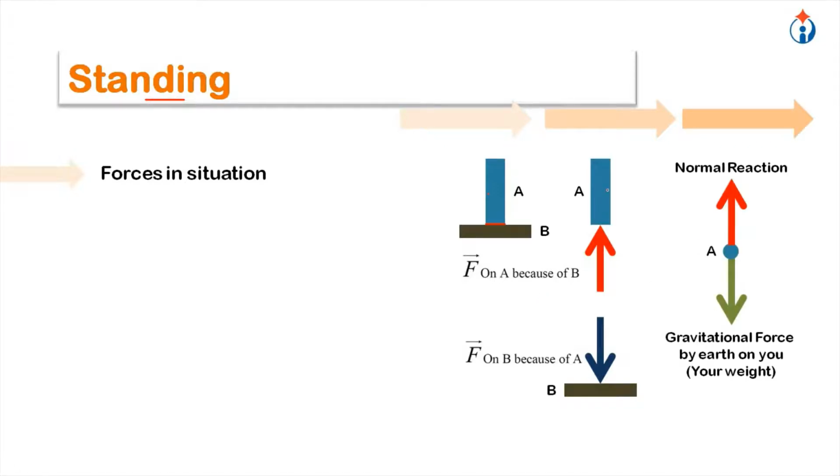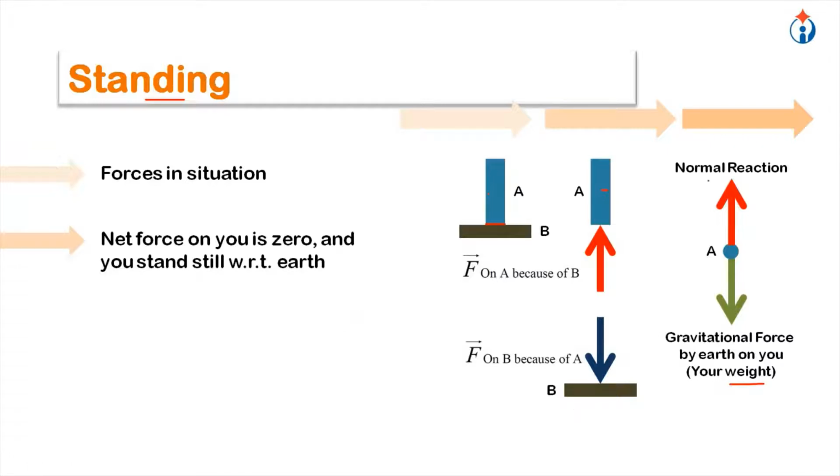And there is another force on you, the gravitational force by earth on you. That is your weight. So the net force on you is 0. Normal reaction is a self-adjustable force. So in this situation, normal reaction is equal to your weight, the net force on you is 0, and you stand still with respect to earth.